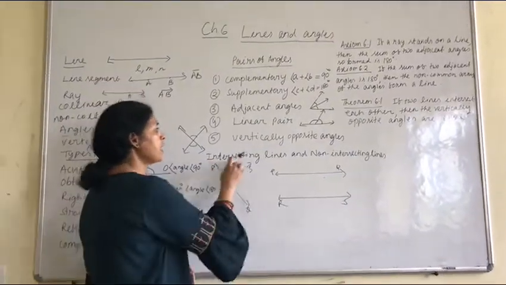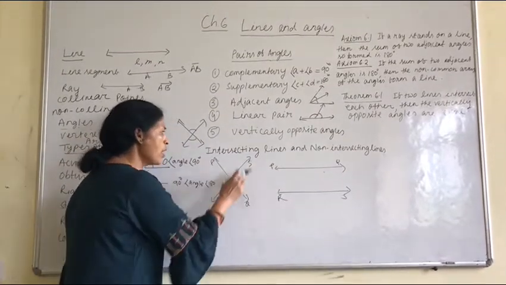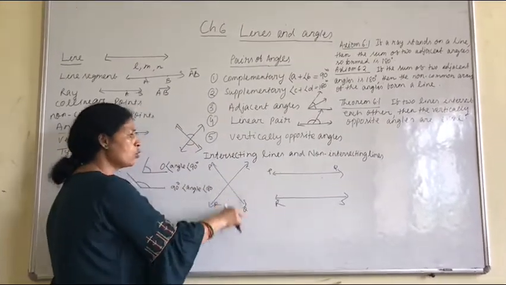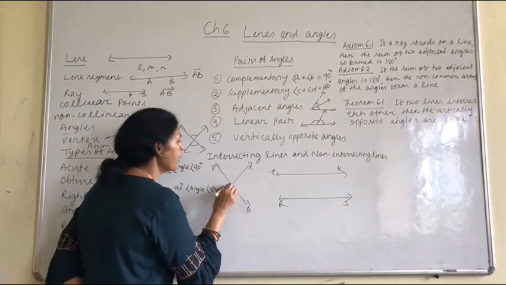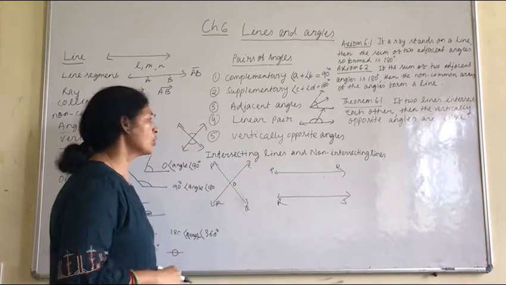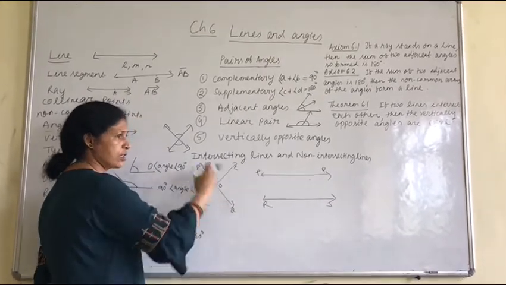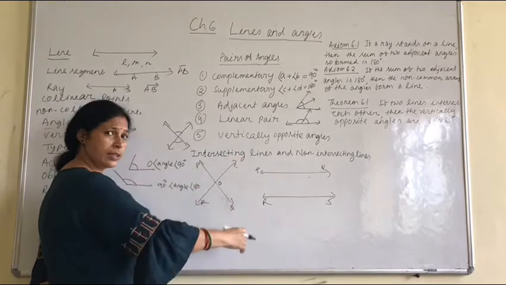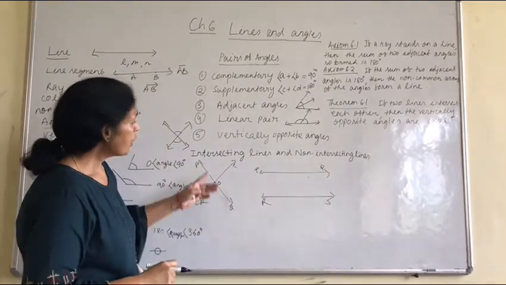Then intersecting lines and non-intersecting lines. Suppose PQ and RS are two lines that intersect at a common point O. So these are called intersecting lines. We say they are intersecting at the point O.